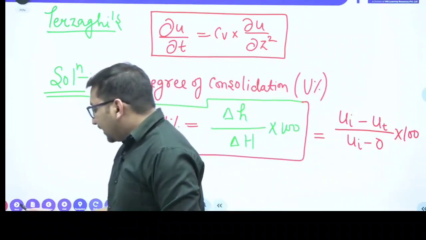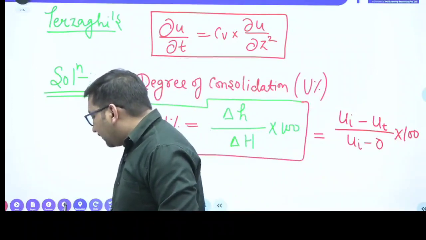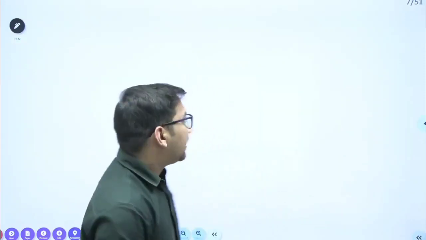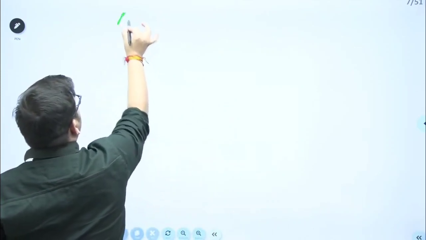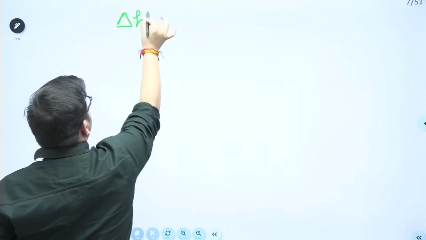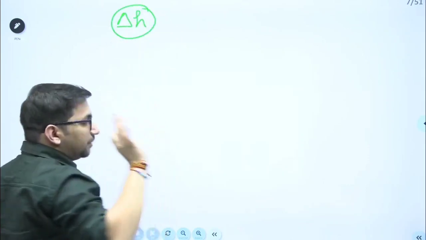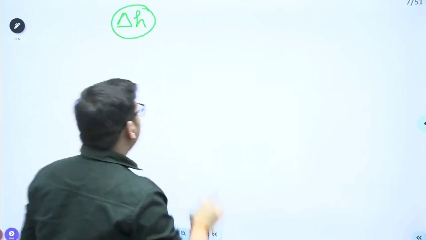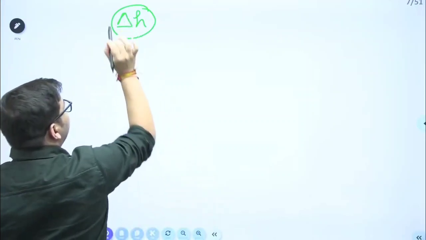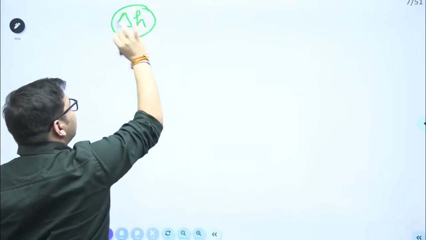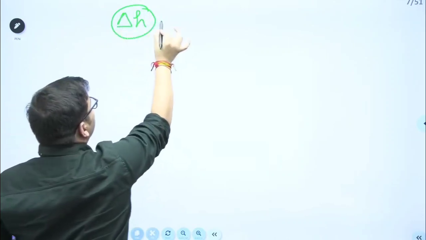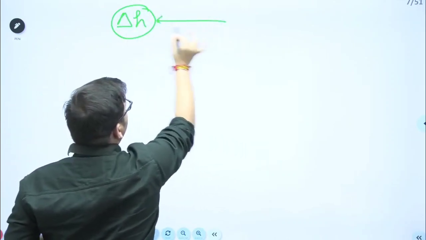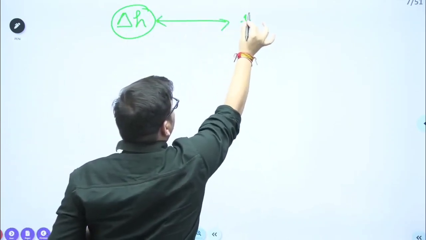Clear? Now we will talk about the type of question which can be asked from this particular chapter. What mainly does the examiner ask in this chapter? There are two types of question which can be asked. First is, if the settlement value is given to you at any particular time, it will ask you how much time will be required for this particular settlement value. Clear?